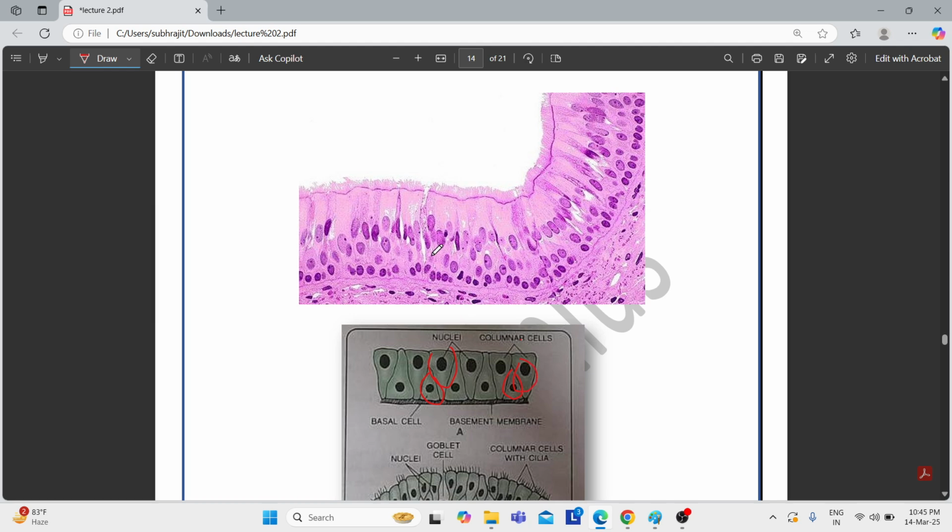It seems like it is made up of two layers because some nuclei are at the top and some nuclei are present at the bottom. But this is not so. This is a single layer epithelium, but due to its structure, some nuclei are present at the base and some are present at the top. That is the reason it seems like a two layered epithelium, but it is actually a single layer epithelium.